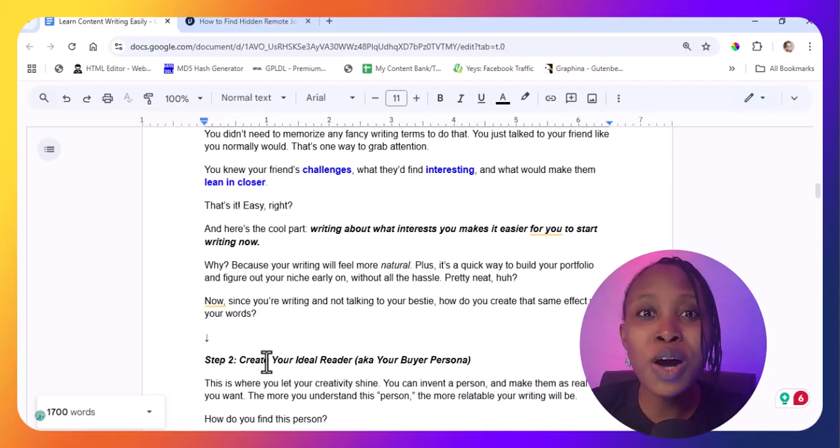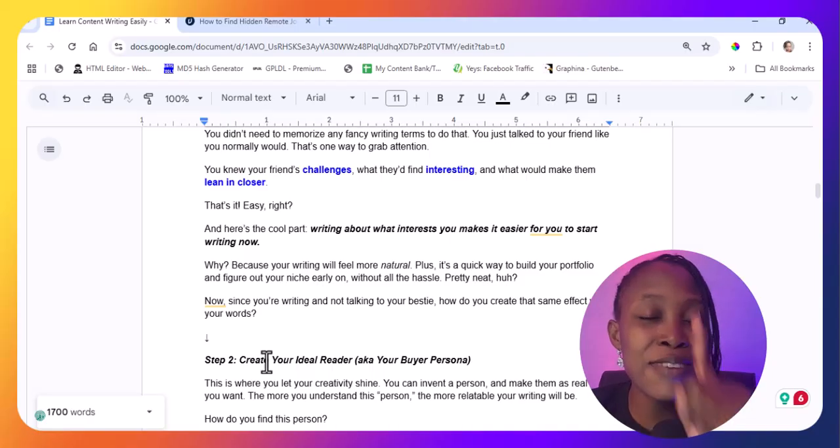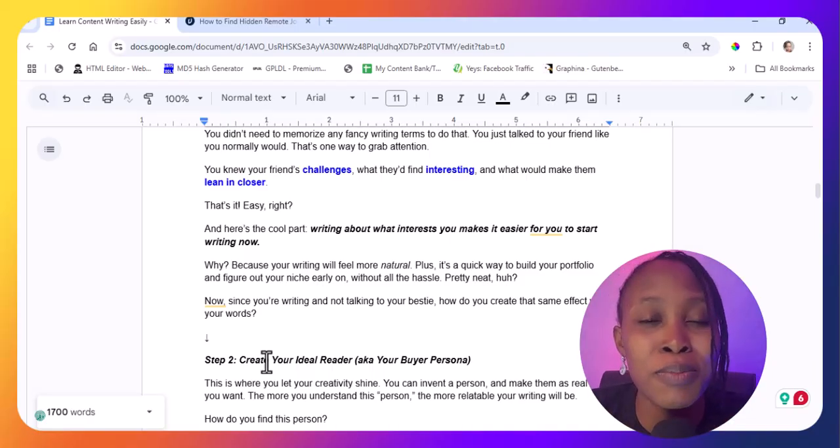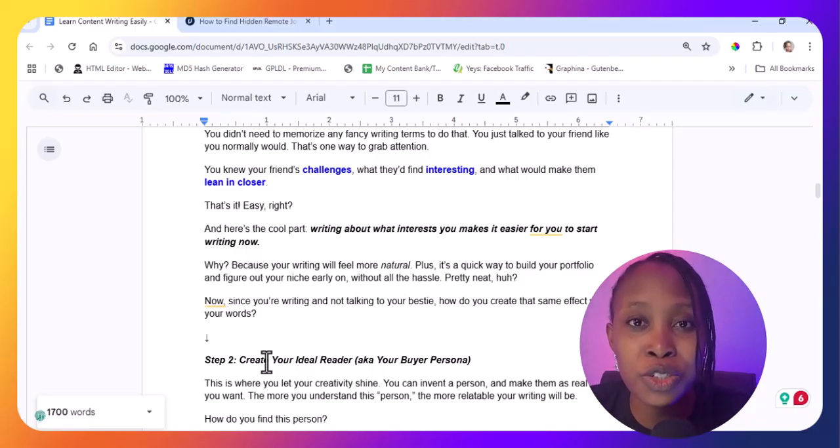Like I said earlier, you were able to grab your friend's attention because you already know your friend. So how can you do the same thing in a piece of writing? If you already know who you are writing for, there's a higher chance that you're going to write better because you already understand this person. This is what we call in copywriting the buyer persona. So don't bother about the terminology. I just use it so that you can understand what I'm trying to say. The buyer persona is your target audience, who you are trying to reach.